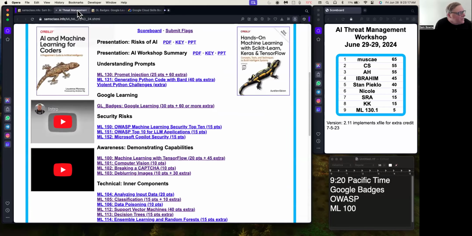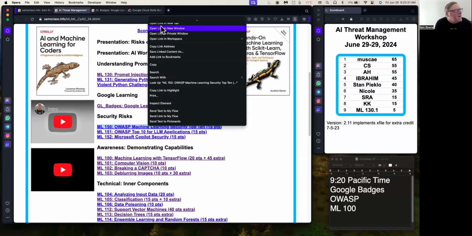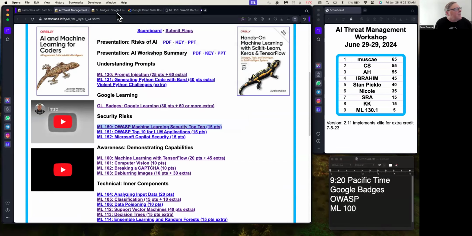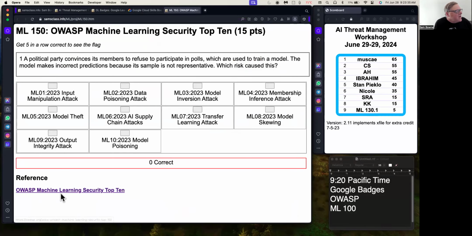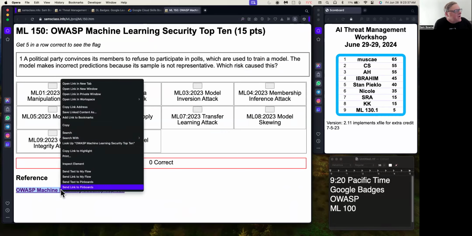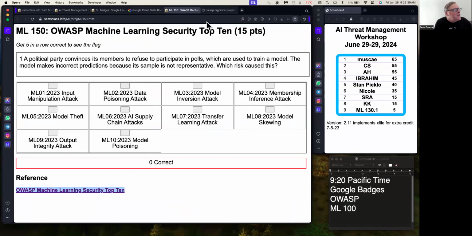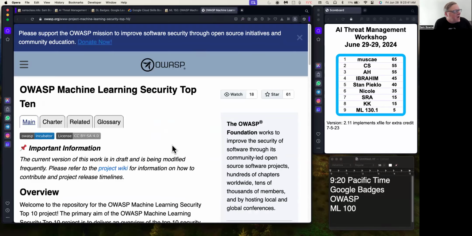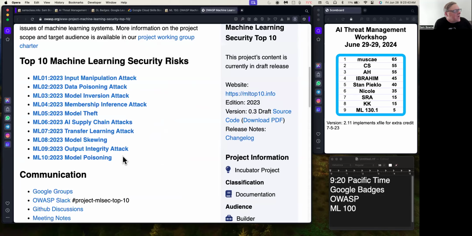Another thing you can do in conceptual stuff is you can practice with these security things I mentioned in the original PowerPoint description here. There's just a little project here where you can practice using the OWASP Machine Learning Security Top 10, for example. So if you go to this one, down here is the reference. Here's the page that gives you the Machine Learning Top 10 that we talked about. I talked about just a few of these, but here they are. And if you click this, you'll have details of each one.